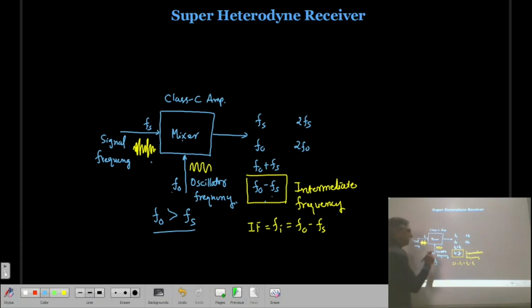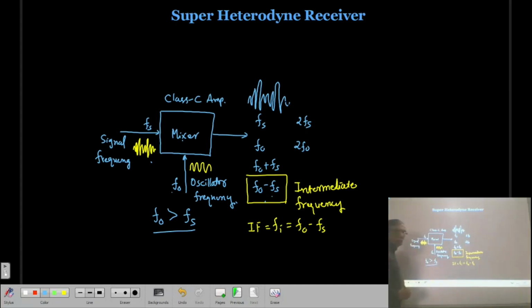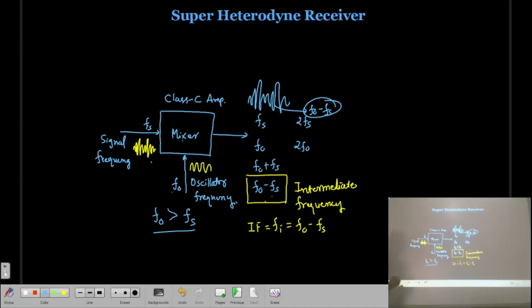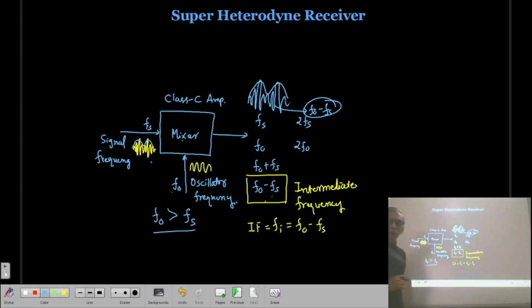If you see the waveform of FO minus Fs, it will be like a modulated wave. The information of the input signal and the information of this IF will be the same as it is. Only the carrier frequency is going to be lower.